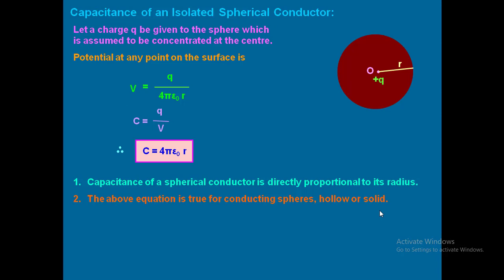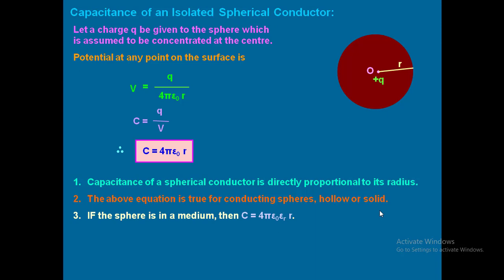If you take an insulating sphere and ask, sir, what is the capacitance? We can't say the capacitance because insulating means it cannot store charge. Only conducting spheres will store the charge, whether hollow or solid. So that's why this equation is valid only for conducting spheres.